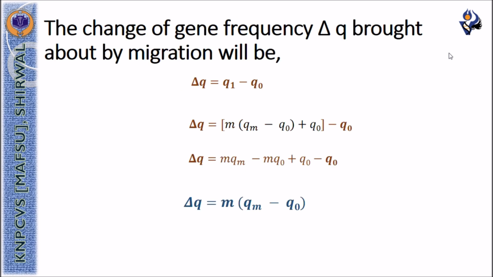Now the change of gene frequency, that is delta Q, brought about by migration can be calculated with the formula delta Q equal to Q1 minus Q0. In previous slide, we have studied how to calculate the value of Q1. That value is used in this formula to get the value of delta Q as M multiplied by (Qm minus Q0).